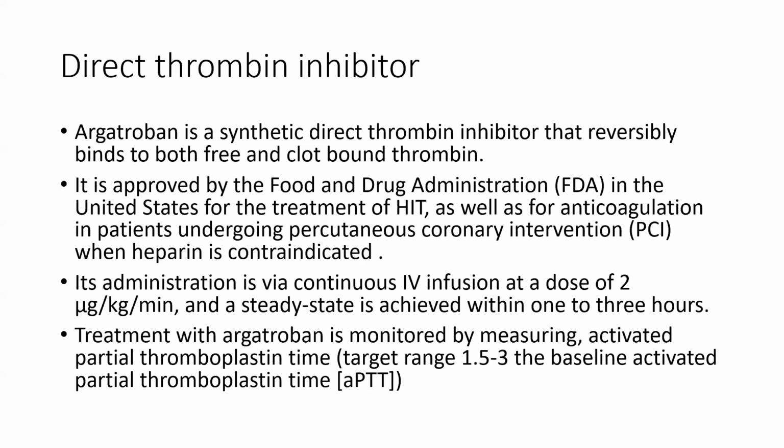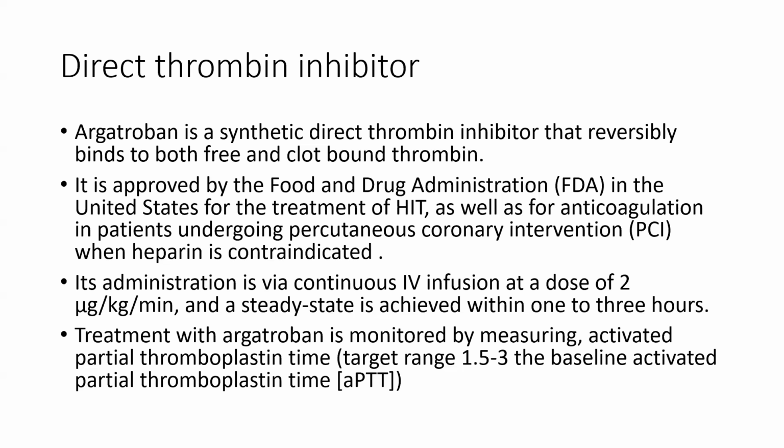It is approved by the Food and Drug Administration in the United States for the treatment of HIT as well as for anticoagulation in patients undergoing PCI when heparin is contraindicated. Its administration is via continuous IV infusion at a dose of 2 micrograms per kg per minute, and steady state is achieved within 1 to 3 hours.